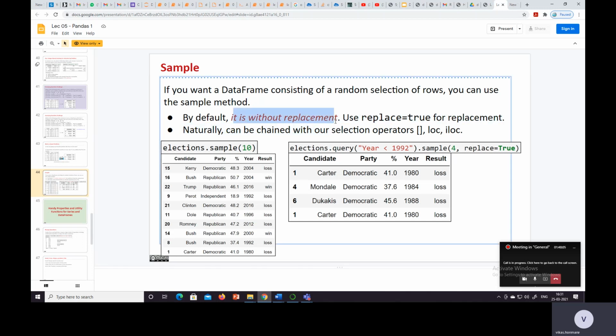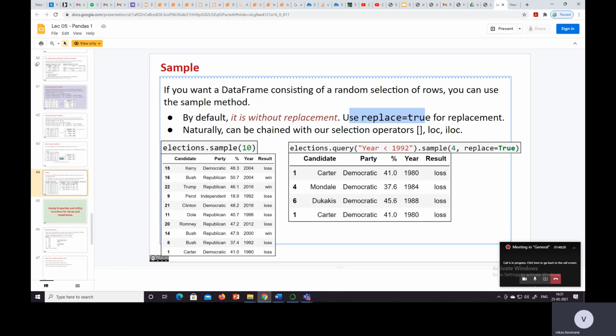We know that there are two strategies, with replacement and without replacement. With replacement means once we take an element, we put that element back again, so it is possible to select that element once again. By default it is without replacement. Use replace equal to True for the replacement strategy.